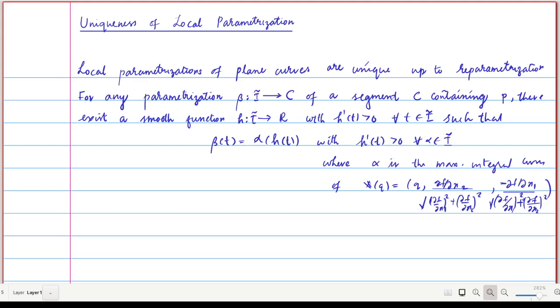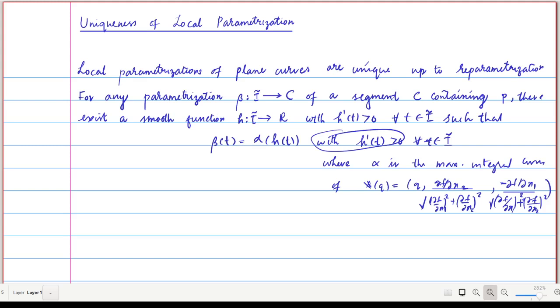smooth function h from I tilde to R with positive derivative for all t belonging to I tilde, the domain of beta itself, such that beta of t is the same as alpha in terms of h of t. That means beta of t is equal to alpha composition h, or alpha of h of t, for all t belonging to I tilde. And we have this result, h dash of t is always greater than 0, where this alpha is the maximal integral curve of X of q that we have already discussed.